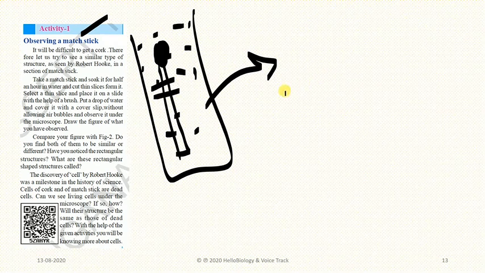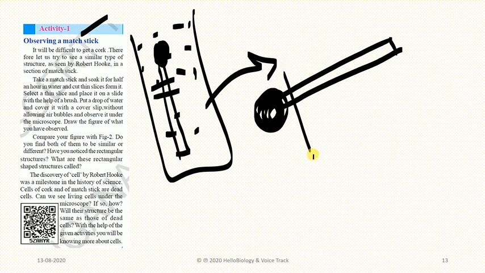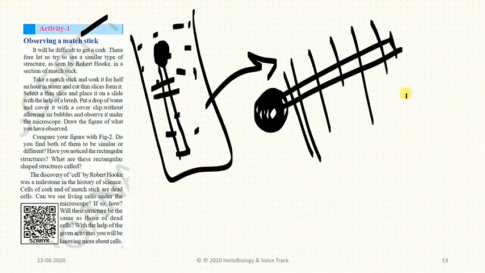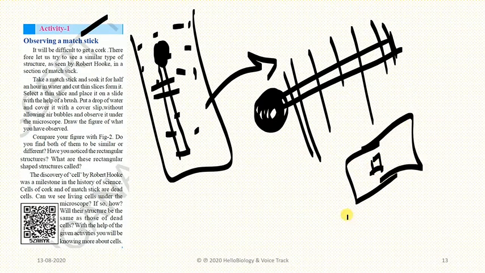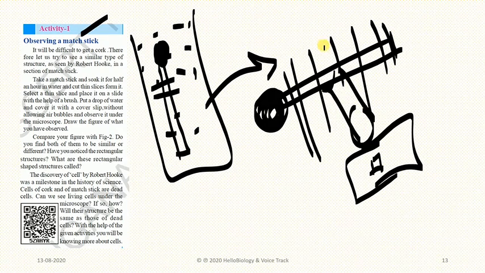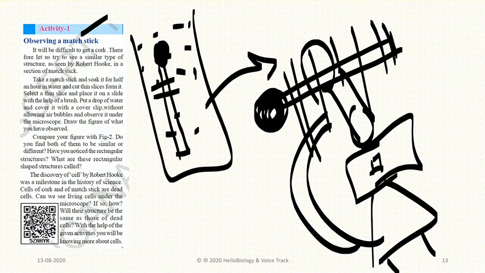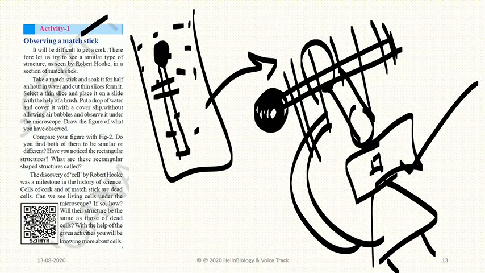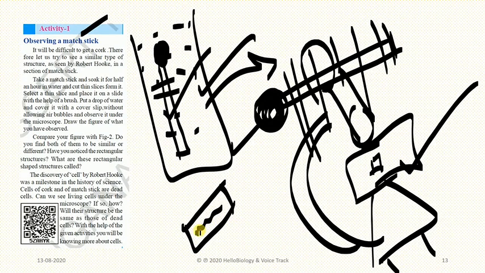How do we need to cut here? If this is a matchstick, you need to cut very small pieces. Take a very small piece and put it over a slide. Then put it under the microscope. After putting it like that, we will realize what instruments we used here. Microscope we used, water we used, beaker we used, and mastic, and a slice blade also. Understood? So a blade also we used.